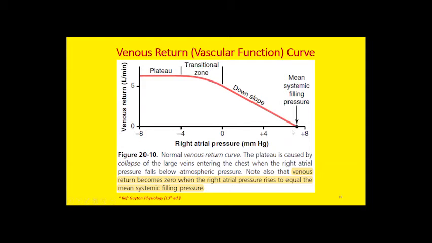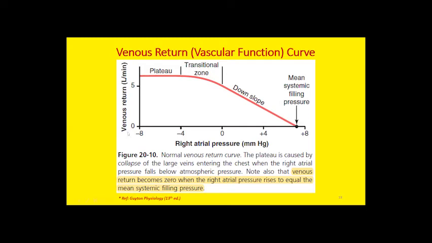The pressure at which the venous return drops to 0 is the mean systemic filling pressure. This is equal to 7 millimeters of mercury. It is the pressure at which there is no blood flow, when the blood flow is stopped.